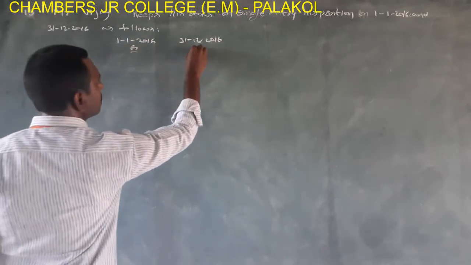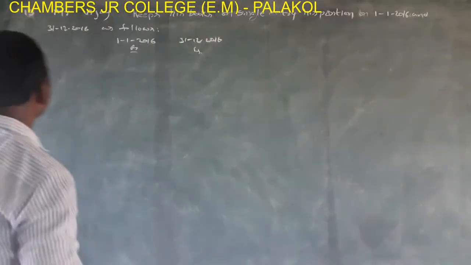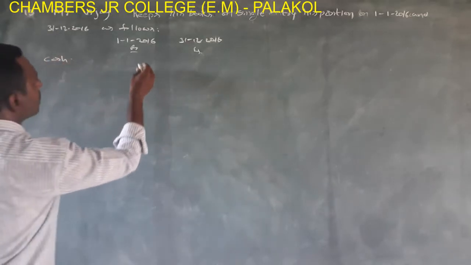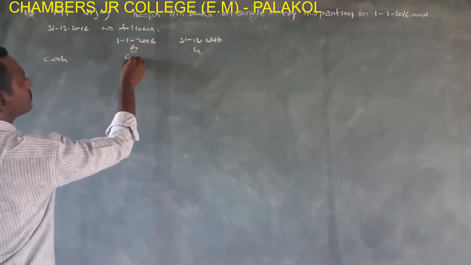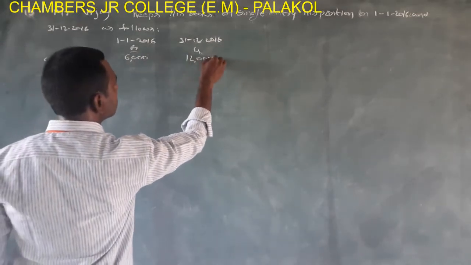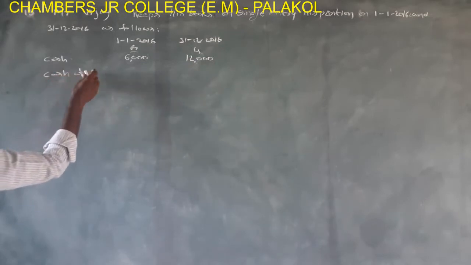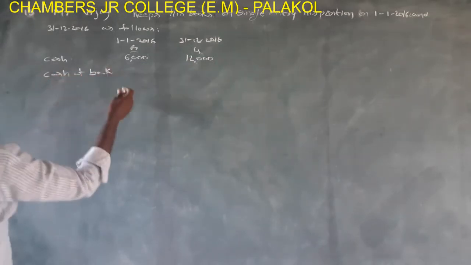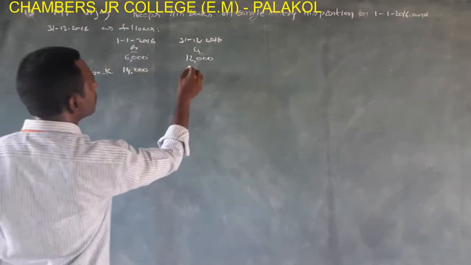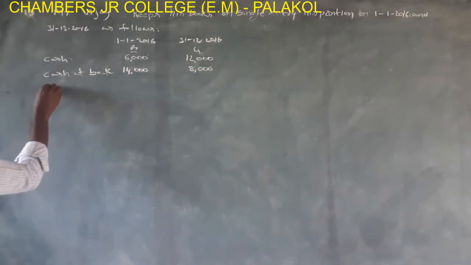Rupees. Cash on 1/1/2016 6,000, on 31st/12/2016 12,000. Cash at bank 14,000, 8,000.